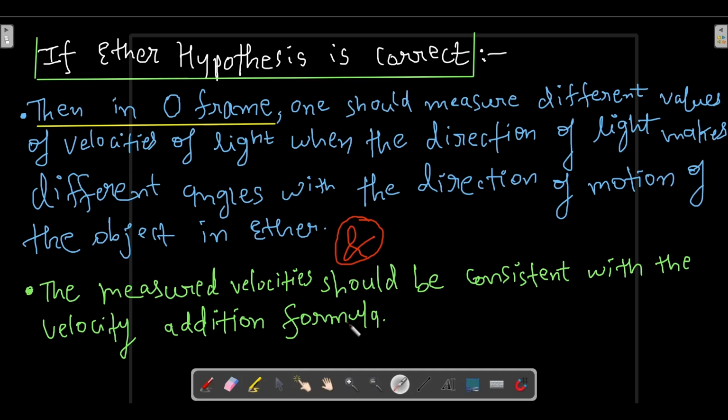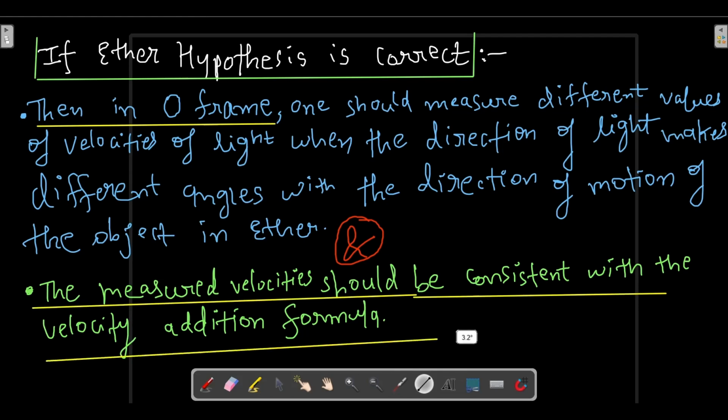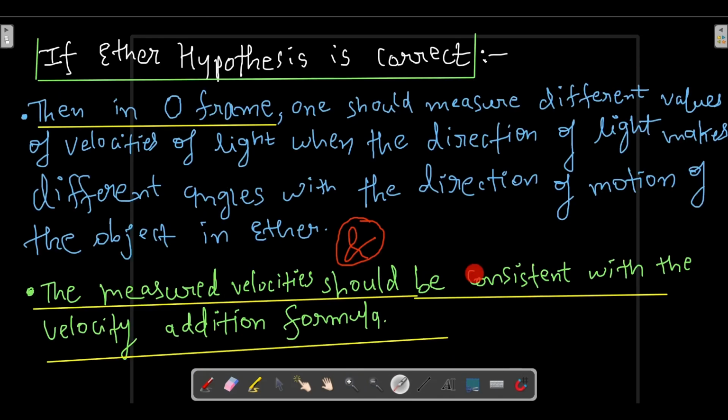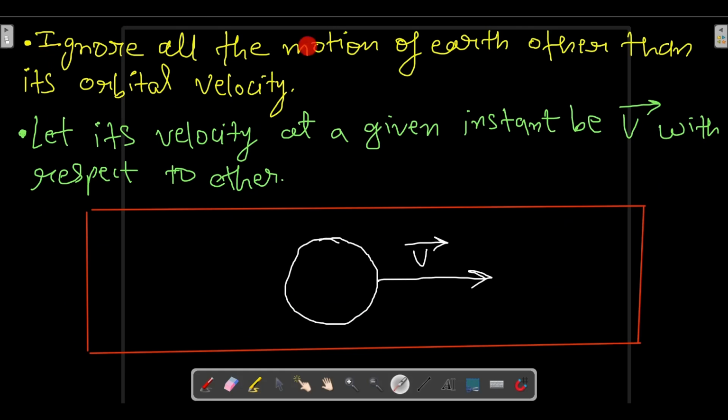The measured velocities should be consistent with the velocity addition formula. This we have already learned just now. So they will follow the triangle law of vector addition. This is the meaning of this statement, that the measured velocity should be consistent with the velocity addition formula. Ignore all the motion of Earth other than its orbital velocity.